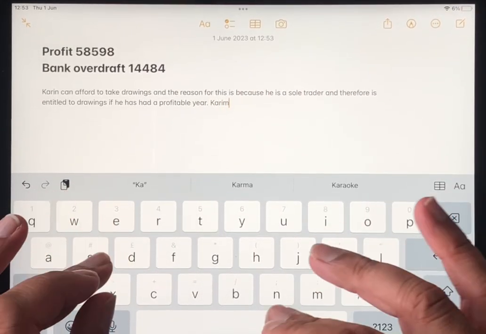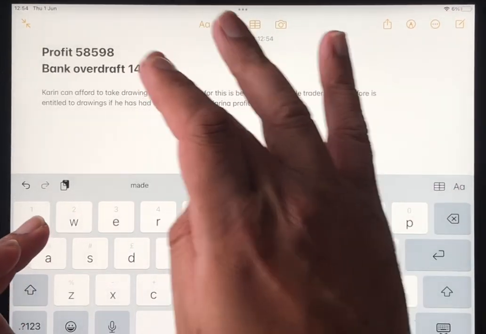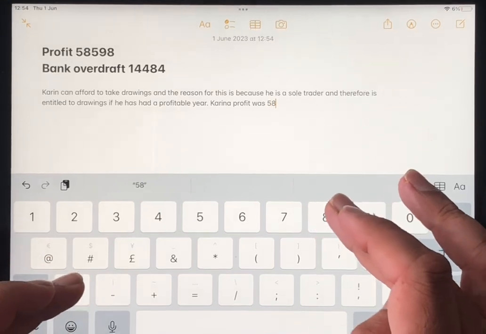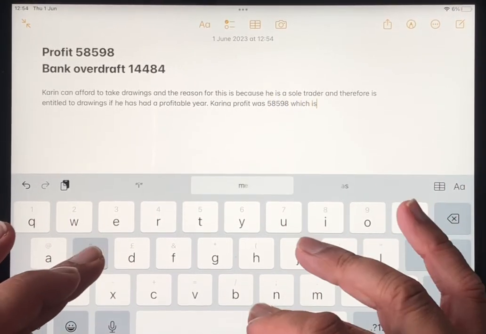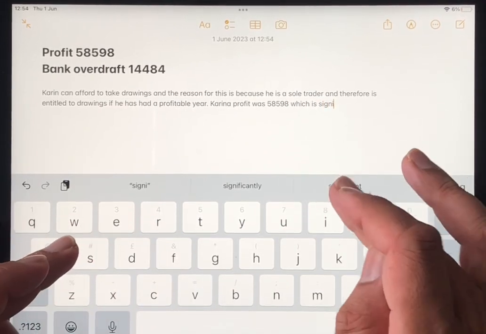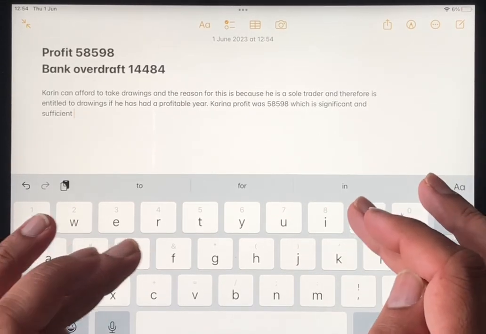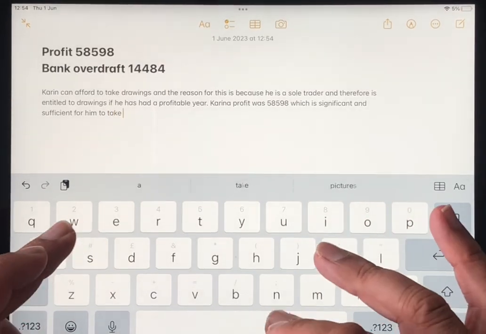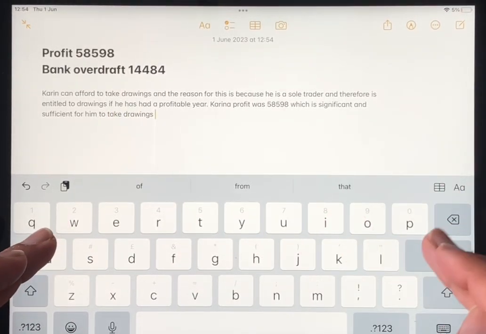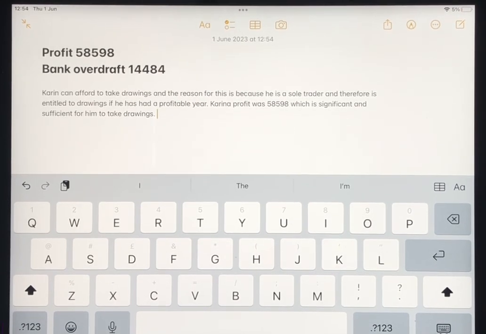So Karim's profit was 58,598, which is significant and sufficient for him to take drawings. His profit is a good amount, and therefore absolutely he is entitled to.